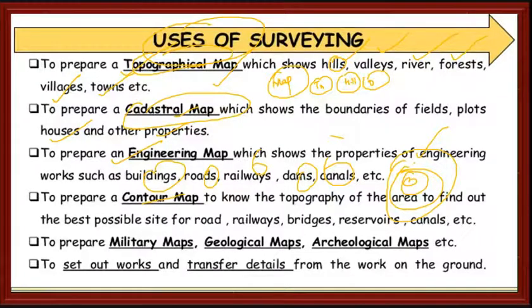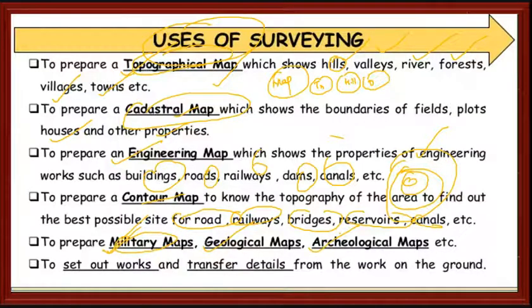By seeing this contour map or contour lines, we will come to know whether there is a mountain or a valley. So, to know the topography of the area, to find the best site for road construction, railway construction, bridge construction, reservoirs, canals, etc. And what are military maps? Military maps are among the most accurate maps, with precision up to 0.001 m. Then we have geological maps and archaeological maps.